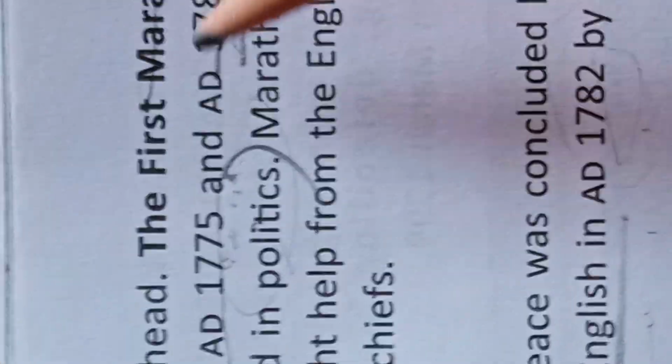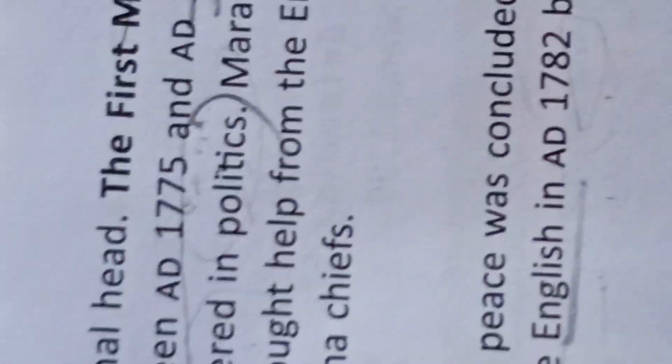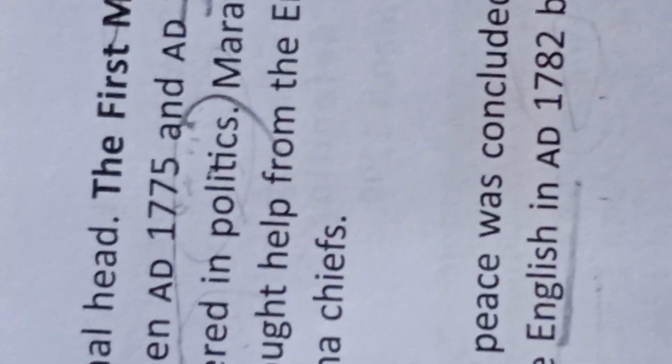The First Maratha War took place between 1775 and 1782, because the English interfered in Maratha politics.